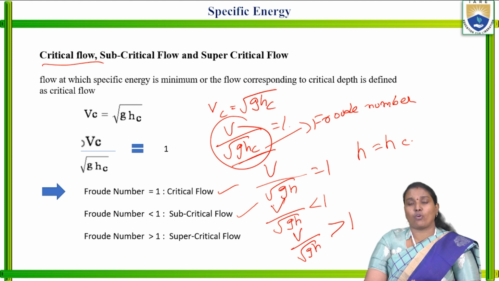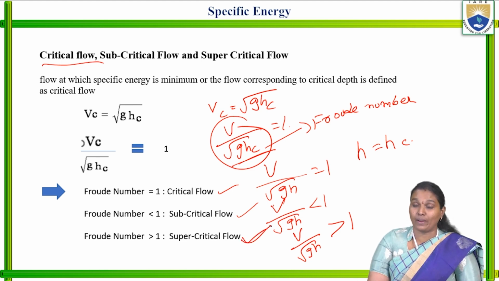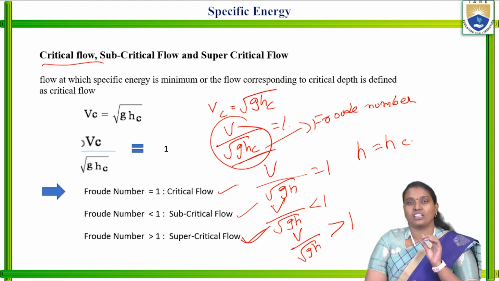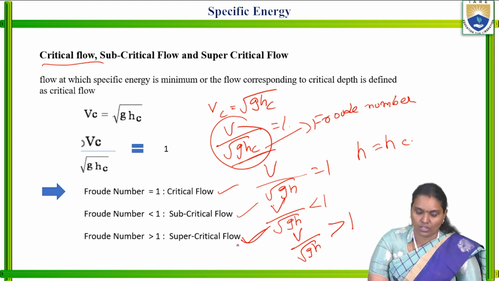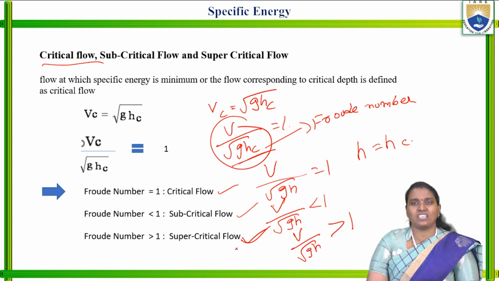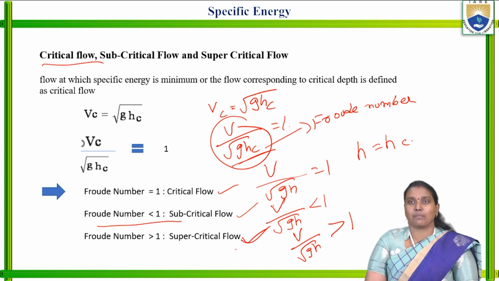Similarly, whenever the Froude number is more than 1, such type of flow is known as supercritical flow. So here the critical depth is less than the depth of the flow, and the Froude number is more than 1. Coming to the subcritical flow, the depth of the flow is greater than the critical depth, the Froude number is less than 1, and such type of flow is known as subcritical flow.